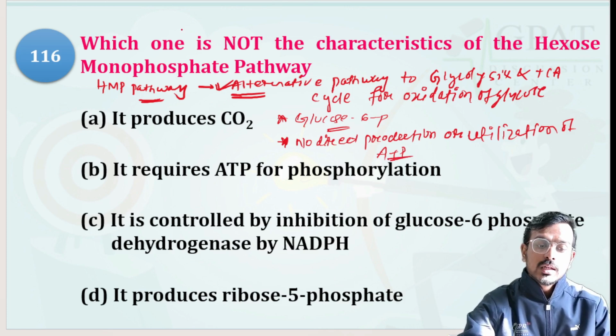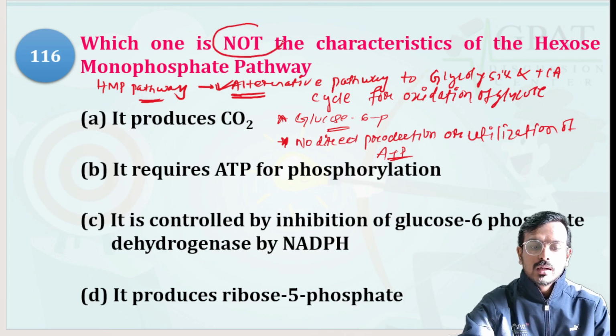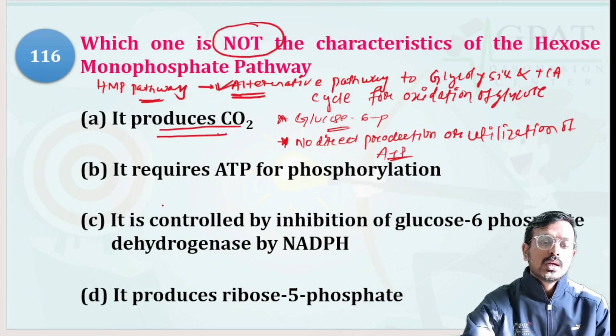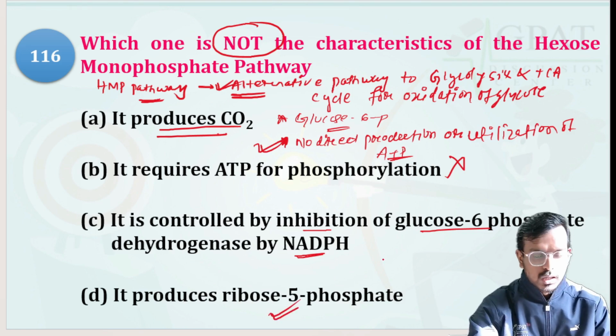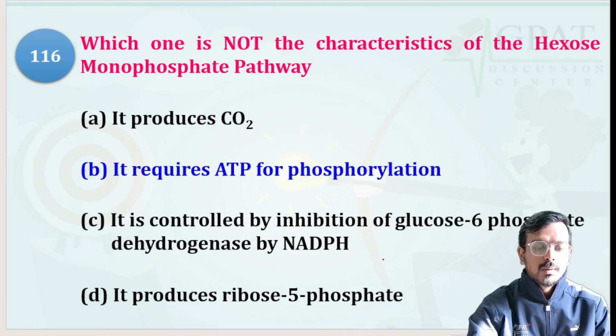Let's see. The question is which is not a characteristic. First, it produces carbon dioxide. Yes, carbon dioxide is produced. It requires ATP for phosphorylation. No. Just now I mentioned in the point, no direct production or utilization of ATP. It controls the inhibition of glucose 6-phosphate dehydrogenase by NADPH enzyme. It produces ribose 5-phosphate. Yes, that is also correct. So the correct answer is option B.